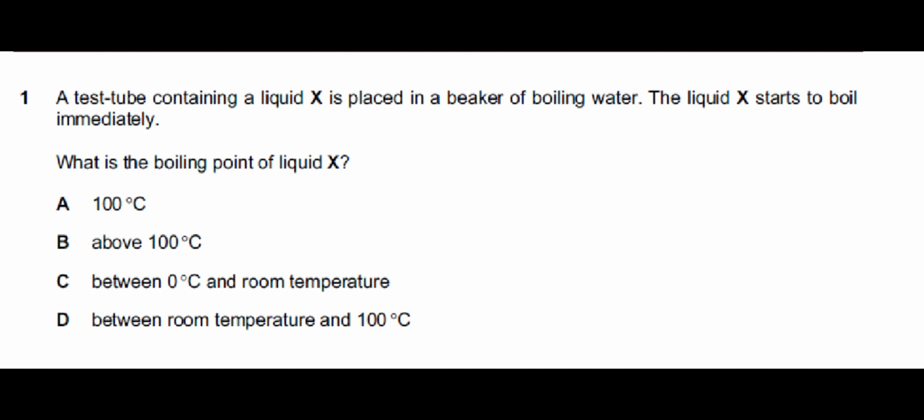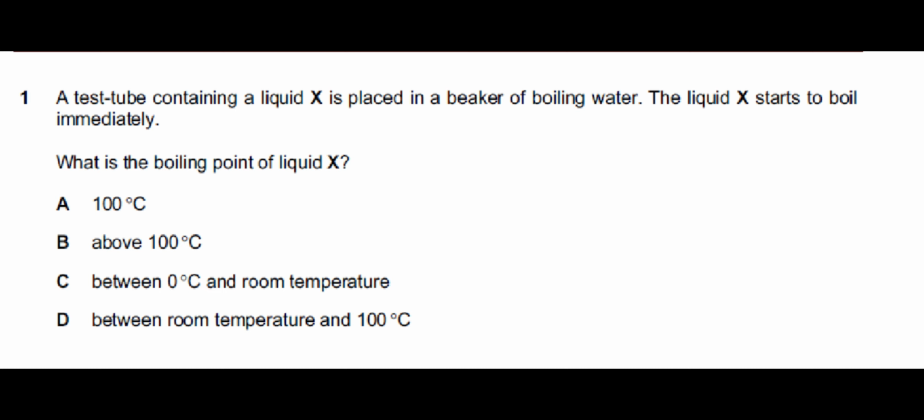Alright, the next question says a test tube containing a liquid X is placed in a beaker of boiling water. The liquid X starts to boil immediately. What is the boiling point of liquid X? Before I read the options, let me explain that water boils at 100 degrees centigrade, and as soon as I placed the test tube containing X into the boiling water, it started boiling. That means its boiling point is below 100. So for the options, A, 100, no, it is below 100.